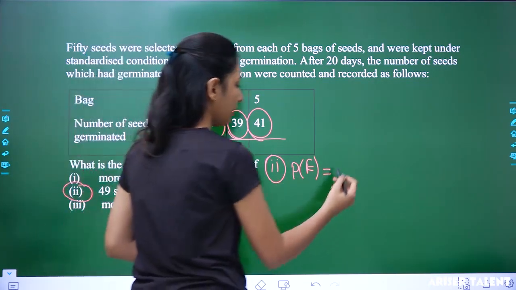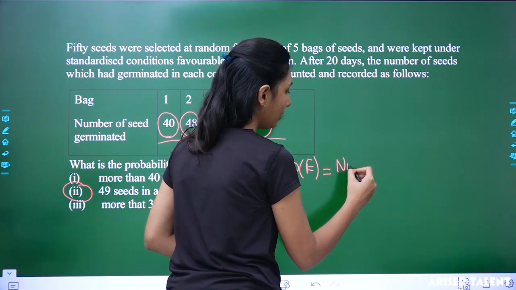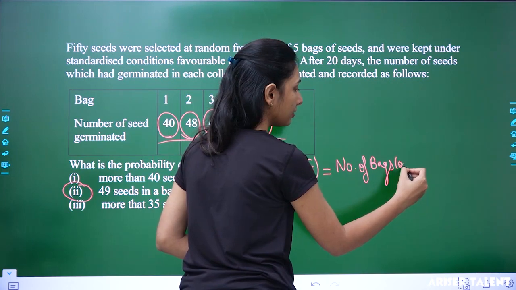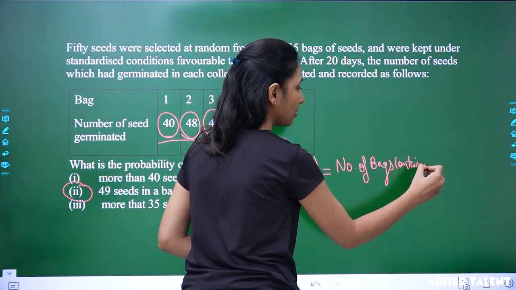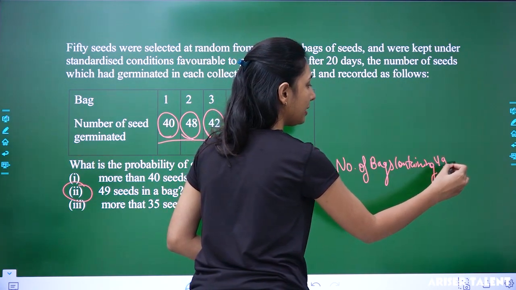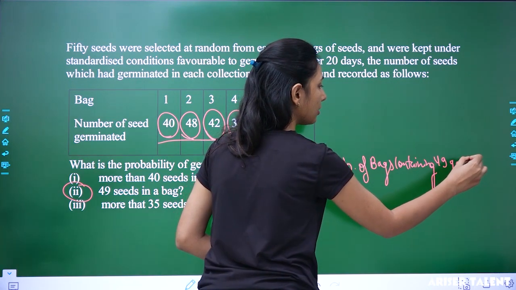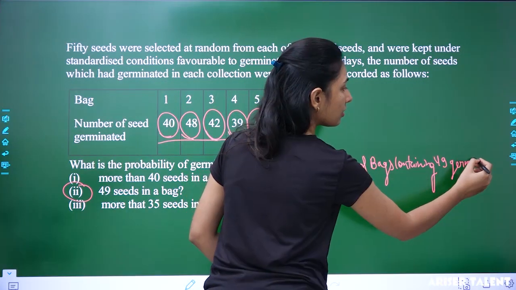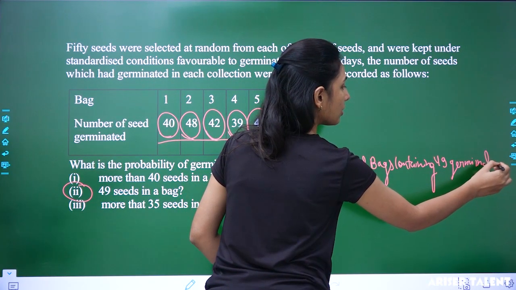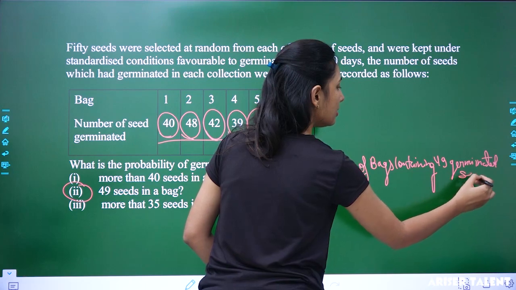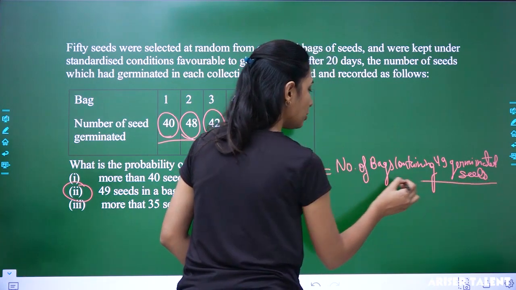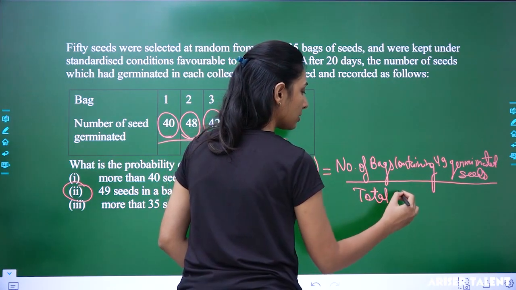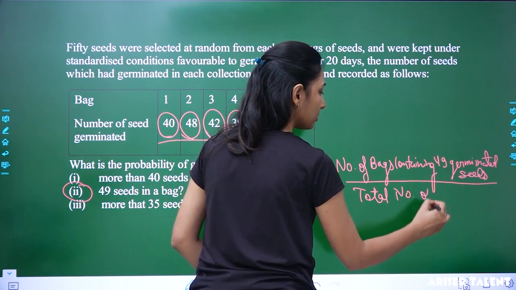Number of bags containing 49 germinated seeds divided by total number of bags.